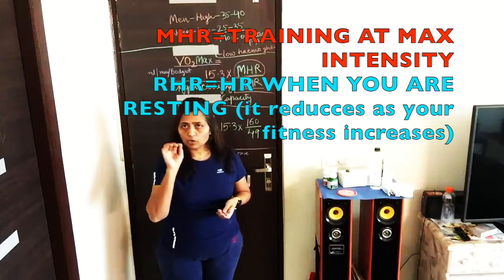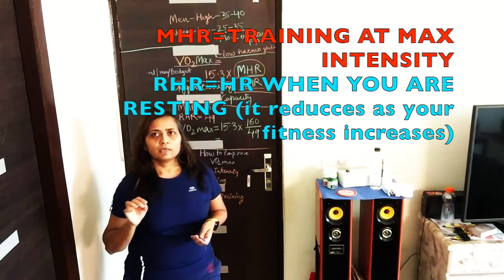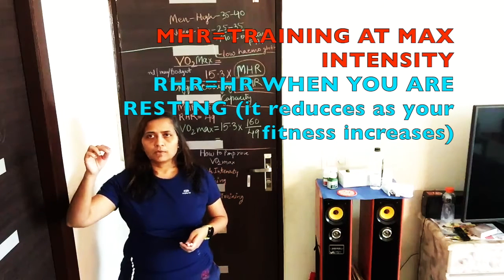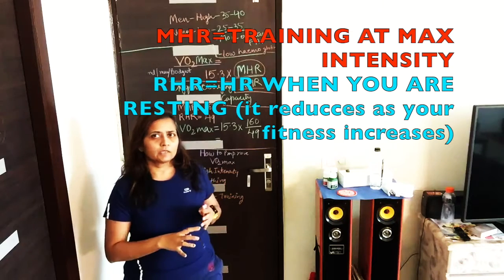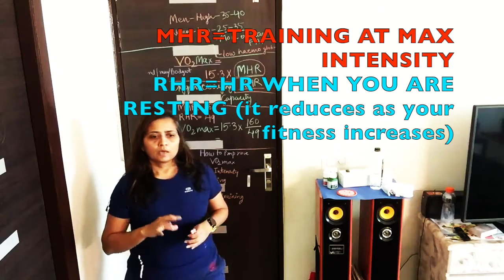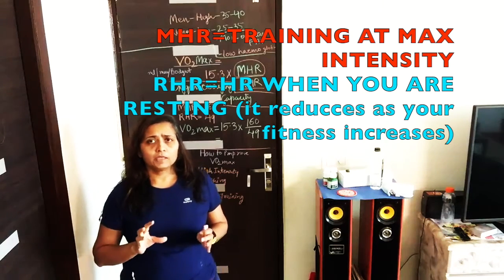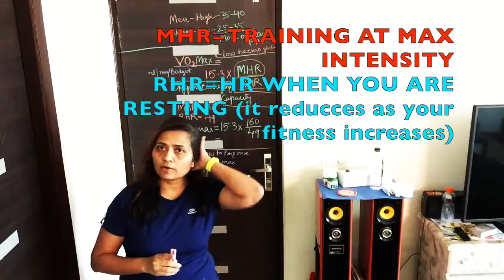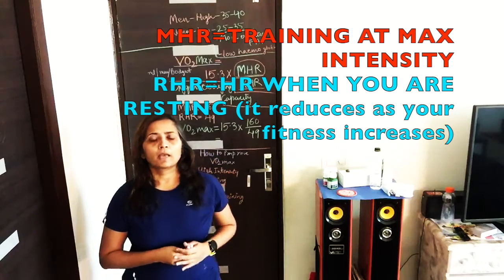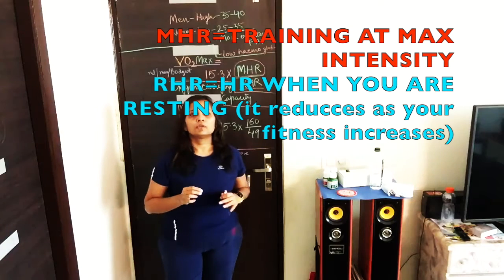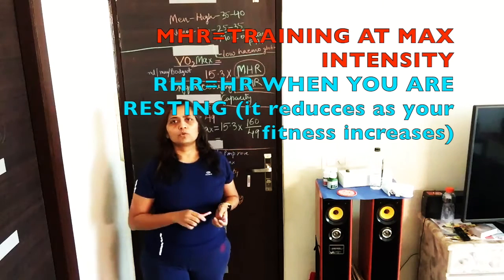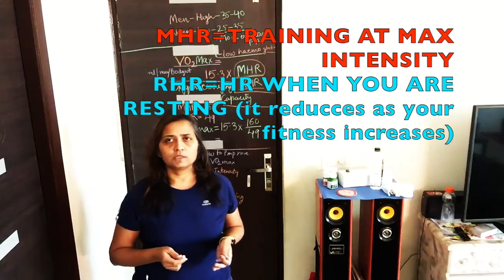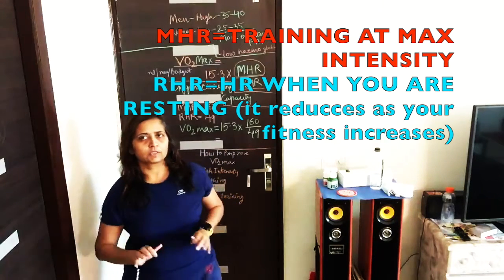For small knowledge, your resting HR keeps on reducing as your fitness goes up. Because if you are resting, then your heart is also resting. Ideally it's between 70 to 80 in people who are not training regularly, but as your fitness level improves, your resting HR may go down to 40 or 45 or 50 or 60 as per your fitness level.